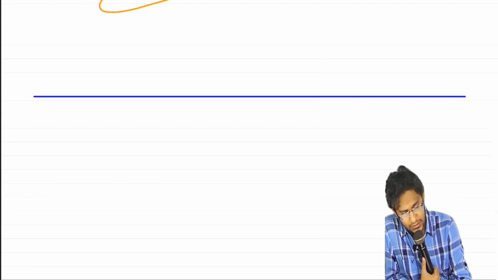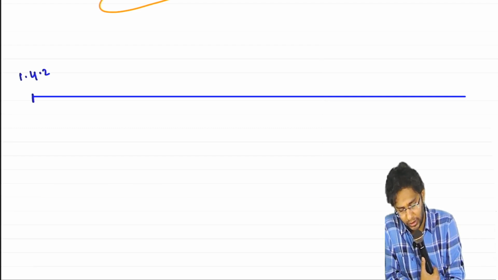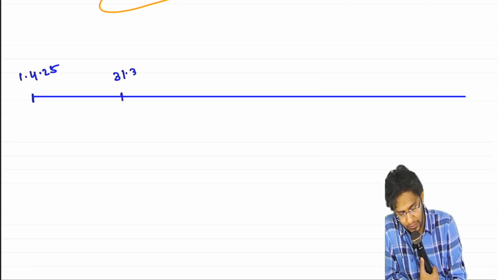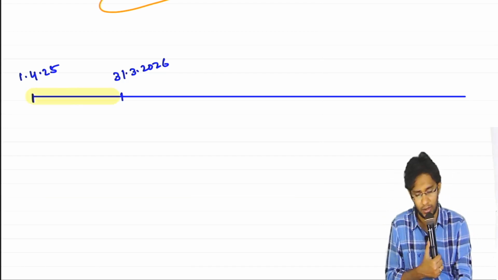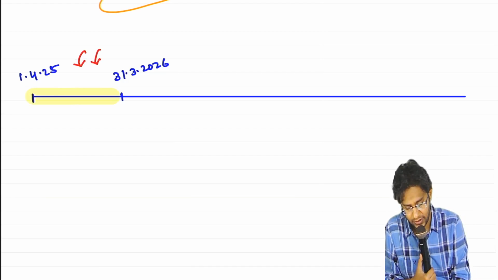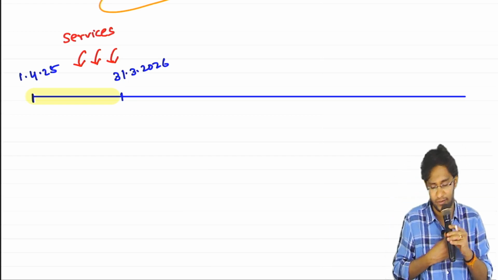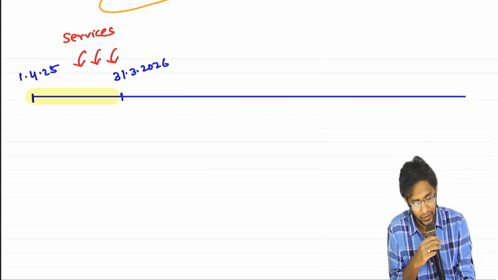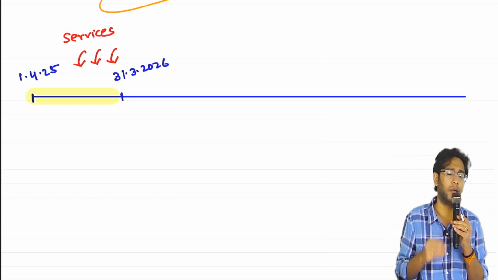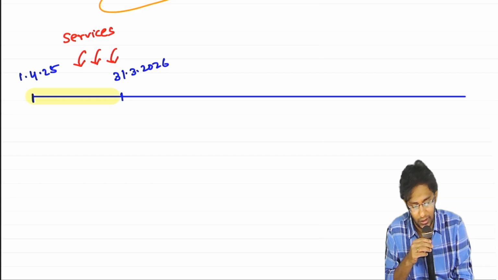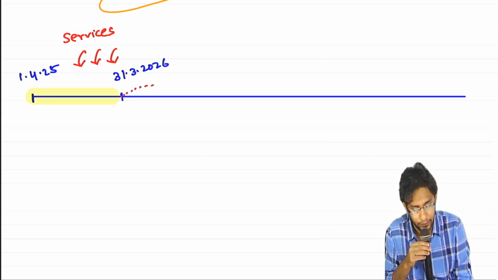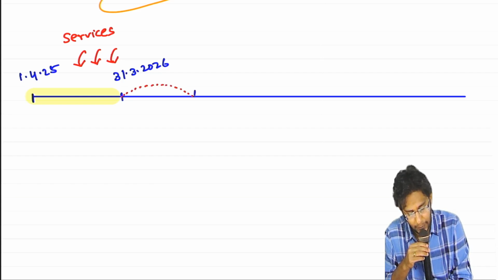Let us say this is the current year, 1/4/2025 to 31st March 2026. This is our current financial year. In the current year, the employee has given us services. Of course, he will give us services in future also, but in the current year, financial year 25-26, he has given us services. For the services he delivered in the current year, whatever the entity pays or is payable to this person within 12 months from the balance sheet date, up to 31st March 2027.